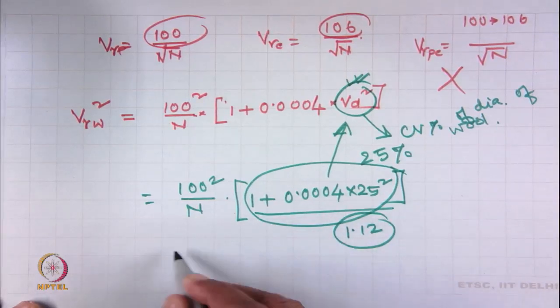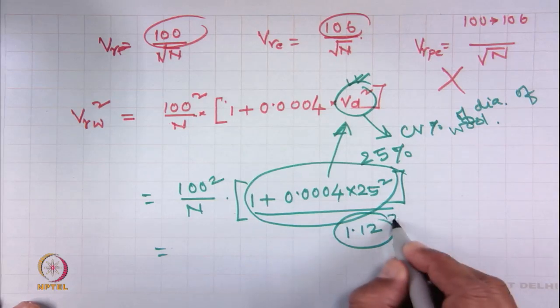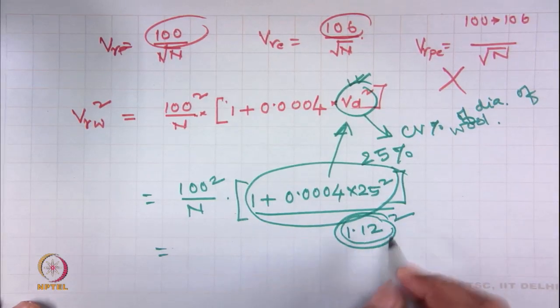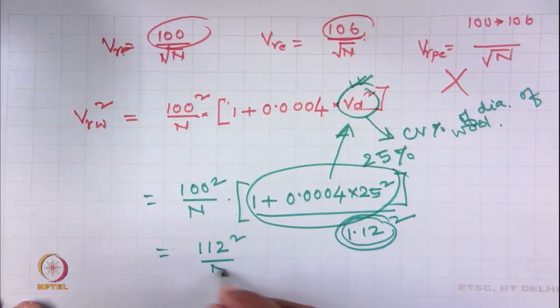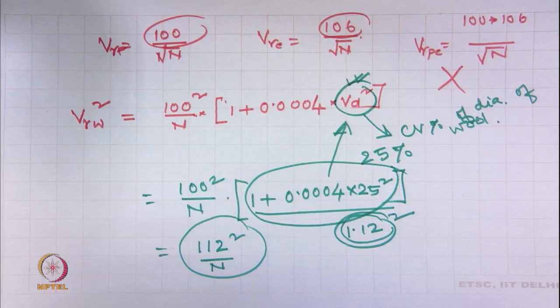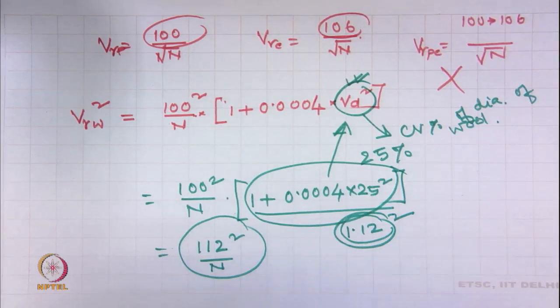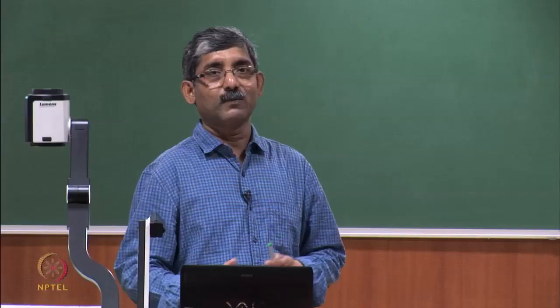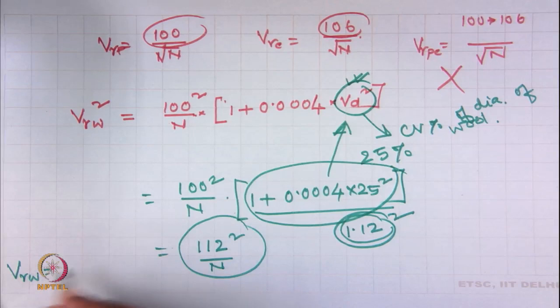So, if we take 1.12 square, it will actually be 112 square by n. So, V R W is coming out the same.